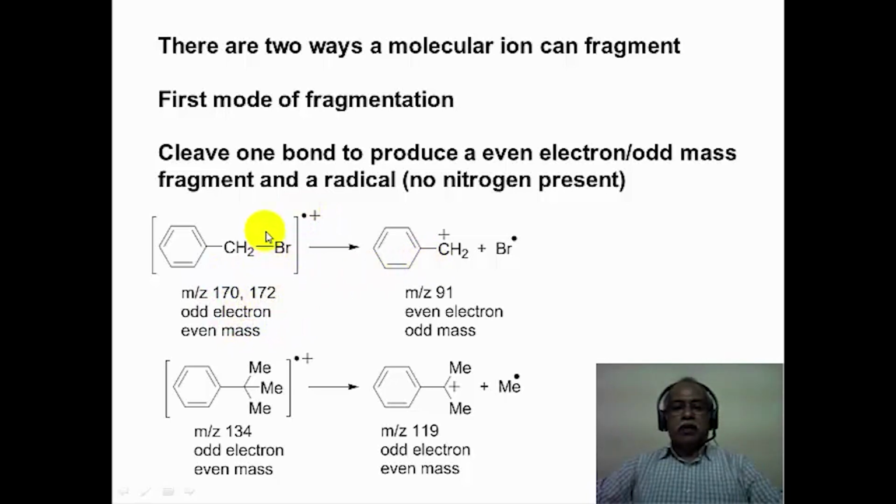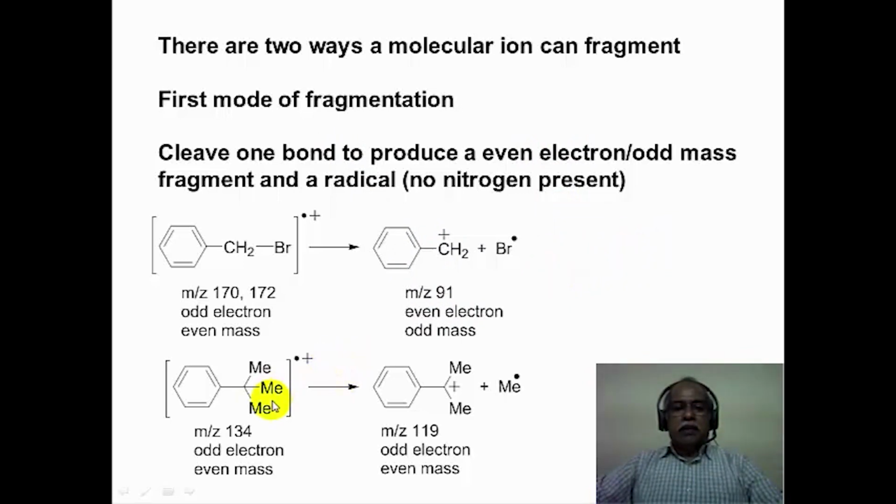When it undergoes fragmentation, a bromine radical is produced. The resulting ion has an m/z value of 91, which is an odd mass, and it is an even electron species because one of the electrons has gone with the bromine. So the cation radical, when it undergoes fragmentation in this manner, produces an odd mass, even electron species. This is what is meant by the statement, cleavage of one bond produces an even electron, odd mass fragment and a radical.